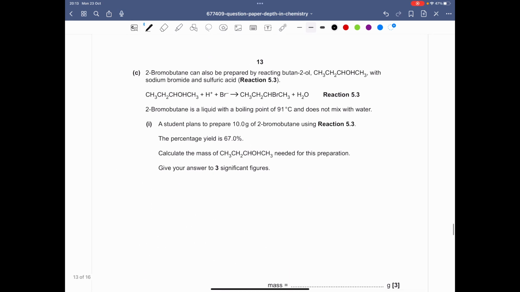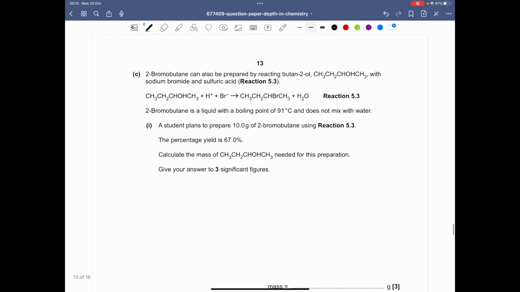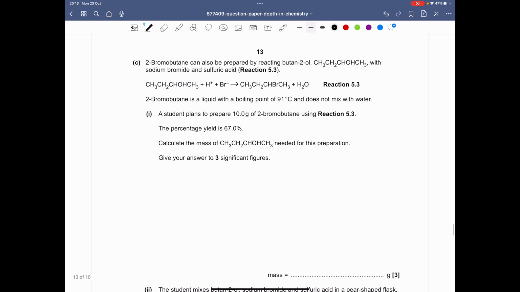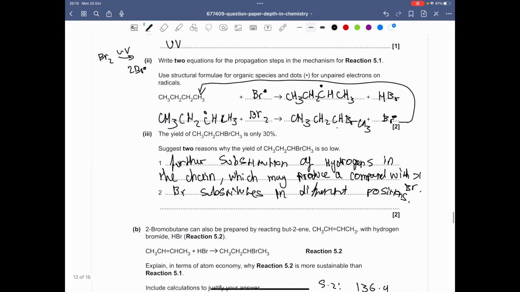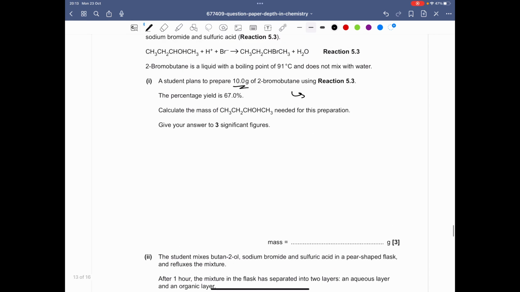So part C: 2-bromobutane can also be prepared by reacting butan-2-ol with sodium bromide and sulfuric acid. A student plans to prepare 10 grams of 2-bromobutane using reaction 5.3. Percentage yield is 67%. Calculate the mass of butan-2-ol needed for this preparation. So first, let's work out the moles of 2-bromobutane, as they're giving us the mass here, and they've also given us the MR. Yeah, 136.9.